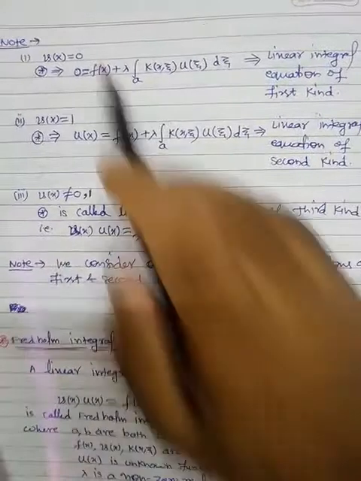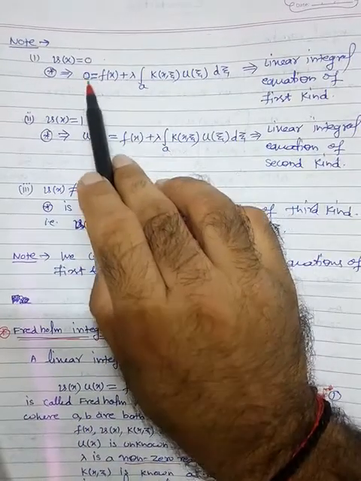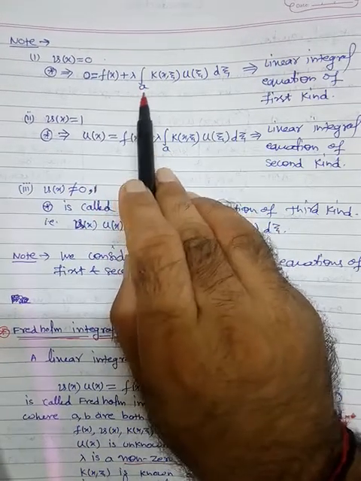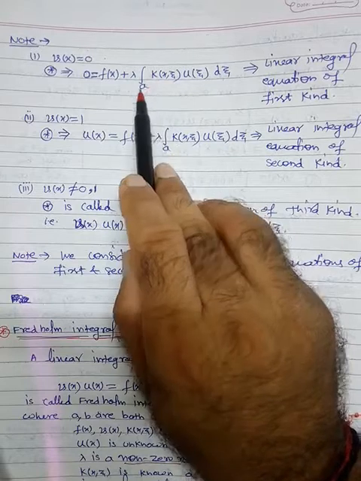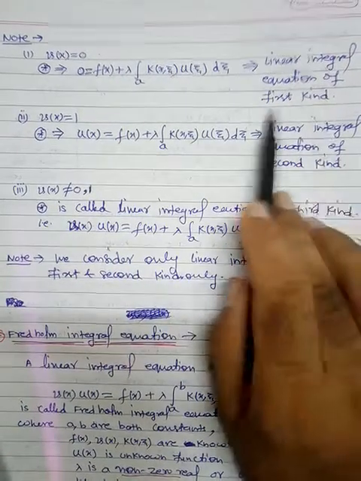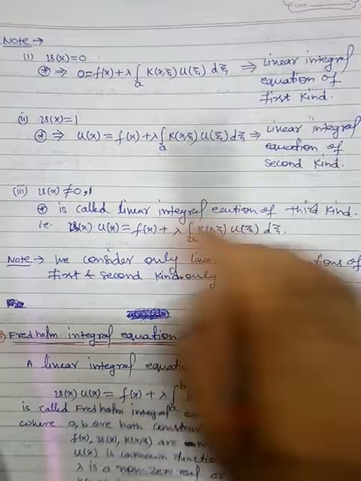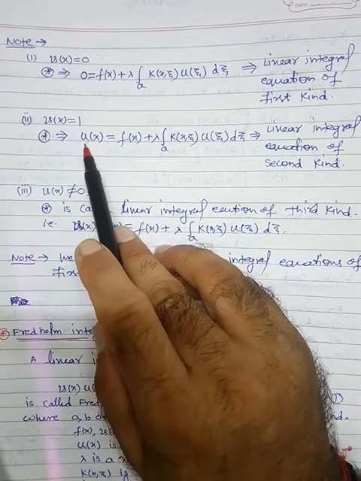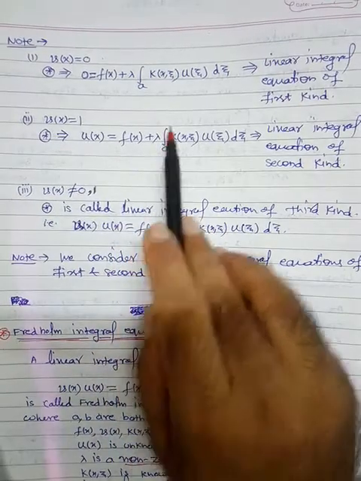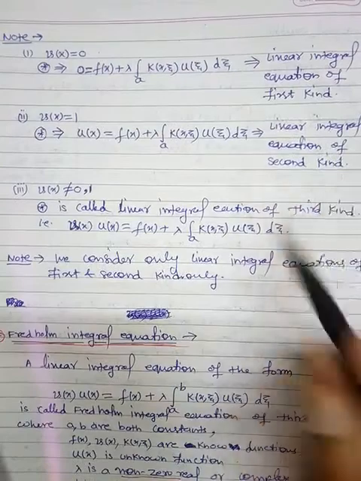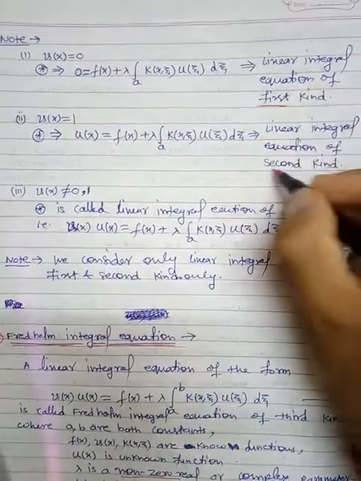So when v(x) is 0, then the left hand side will be 0, equal to f(x) plus lambda times the integral from a of K(x,t) u(t) dt. This is called a linear integral equation of the first kind. Similarly, when v(x) is 1, then this star equation becomes u(x) equal to f(x) plus lambda times the integral from a of K(x,t) u(t) dt, and this is a linear integral equation of the second kind. Here is the first kind, here is the second kind.